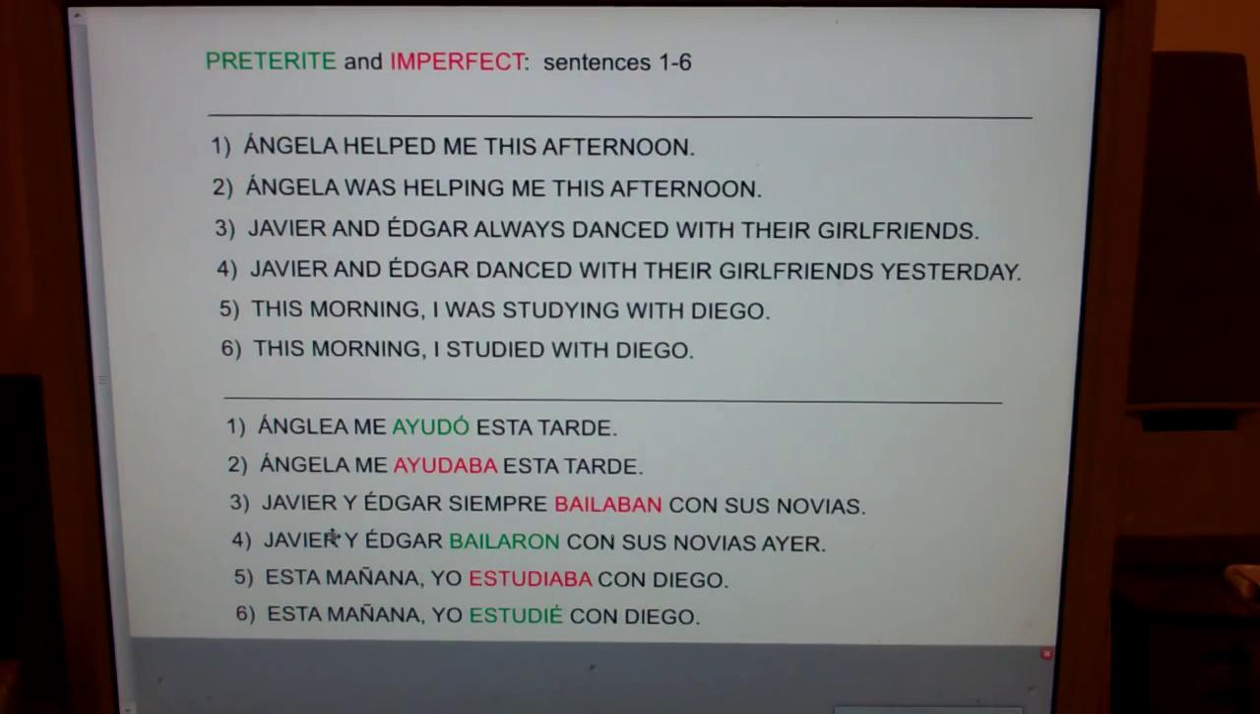Number 3, Javier and Edgar always danced with their girlfriends. Anytime you hear always, it's going to be imperfect. It's going to be aba or ía. So bailaban. Now, number 4, Javier and Edgar danced with their girlfriends yesterday. That's a one time. We know when it started, when it stopped, one time, so it's preterite. Bailaron. Okay, now number 5, this morning I was studying. Remember, if it's ing in the past tense, it's imperfect.